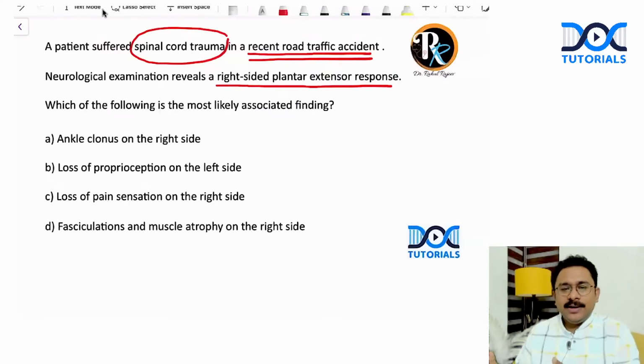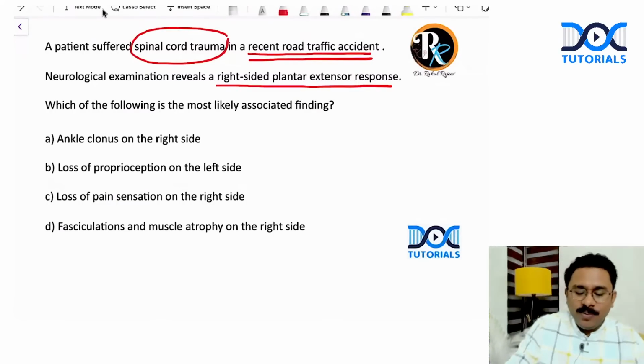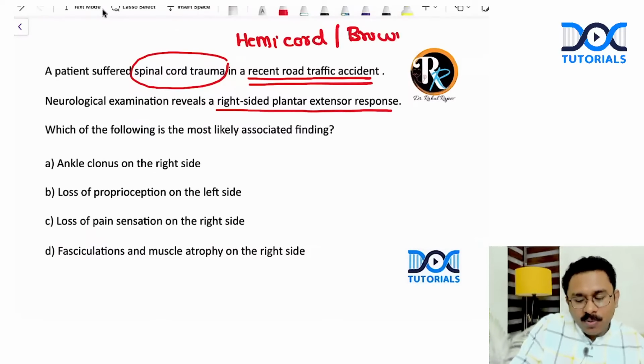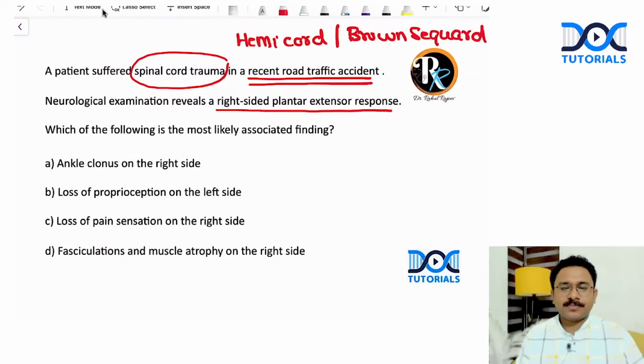So what do you think? Is it going to be a pan-cord syndrome, hemicord syndrome? What is likely to happen? It is likely to be a hemicord syndrome, which is also known as Brown-Sequard syndrome. Hemicord syndrome, which is also referred to as the Brown-Sequard syndrome. Correct or not? And they're asking what is the most likely associated finding.